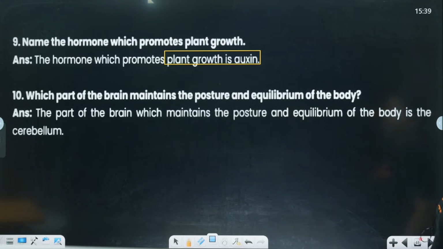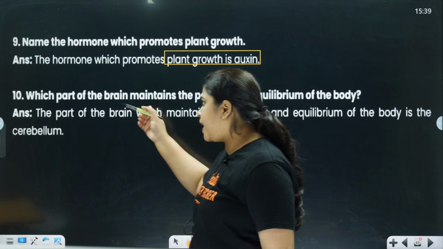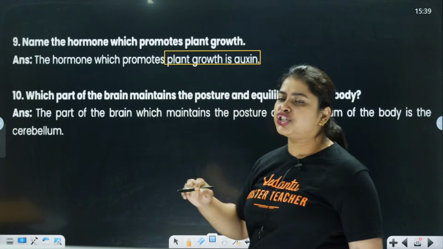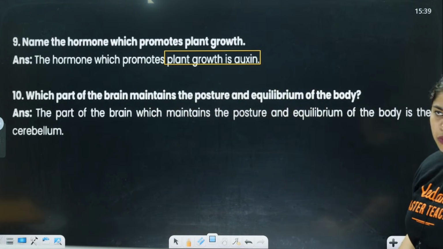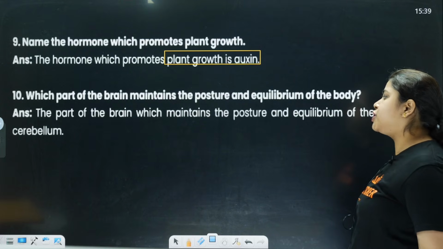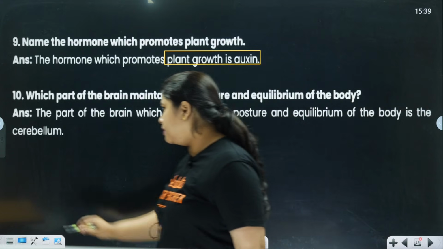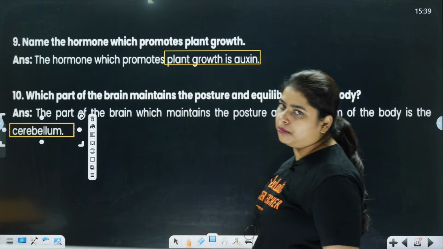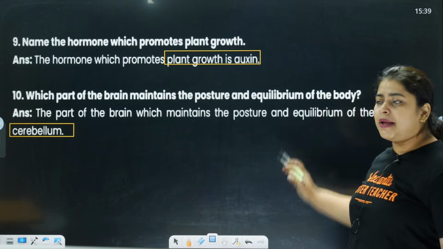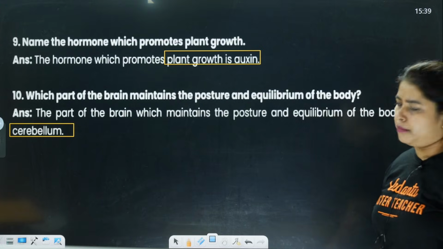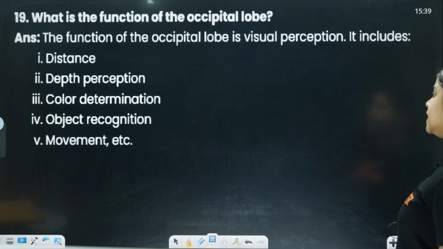Next, which part of the brain maintains the posture and the equilibrium of the body? The part of the brain which maintains the posture and the equilibrium of the body is the cerebellum. Clear?